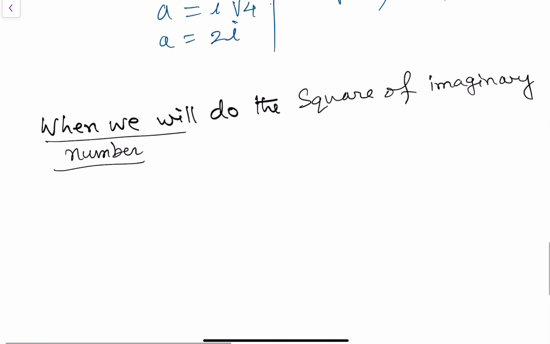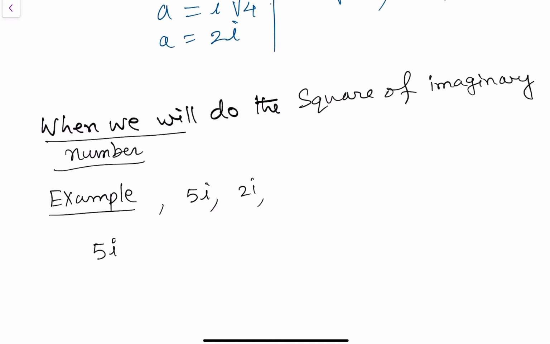Let's see. We know the imaginary number, for example, I will take 5i or 2i. This is an imaginary number. Now the square of this number.